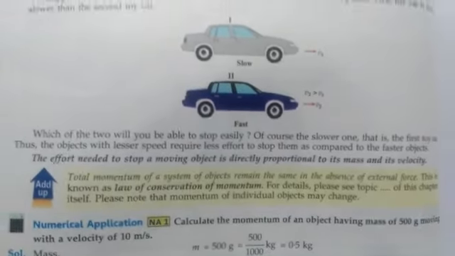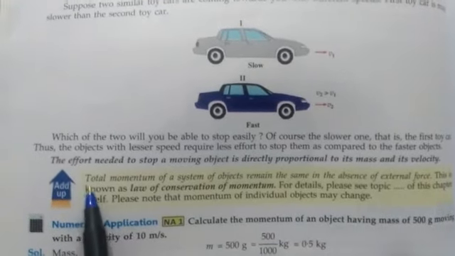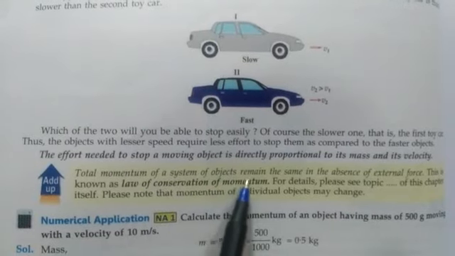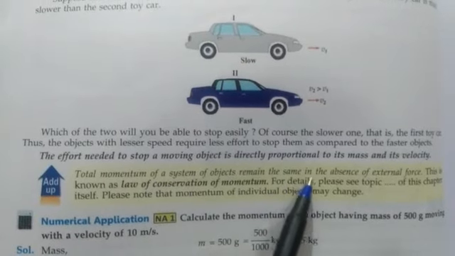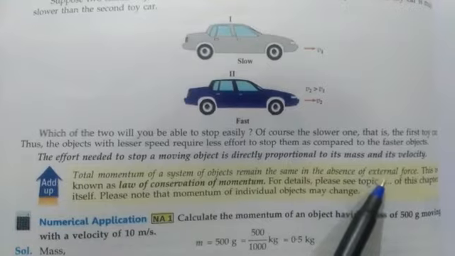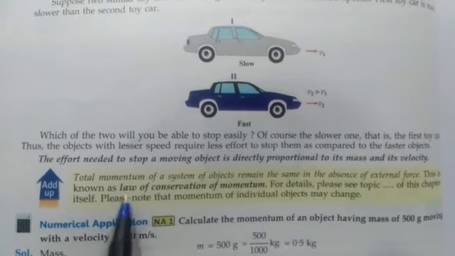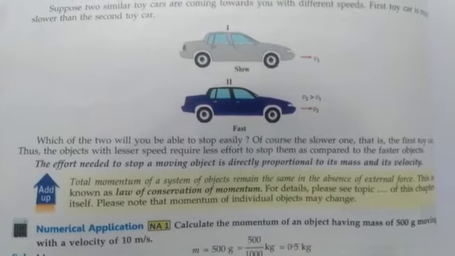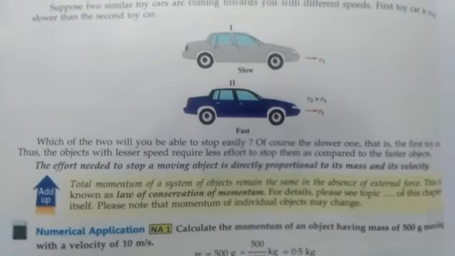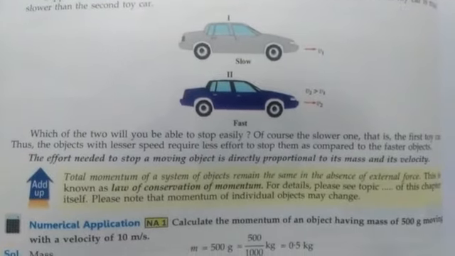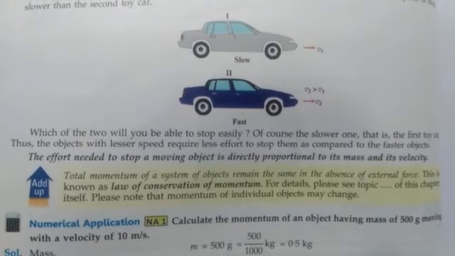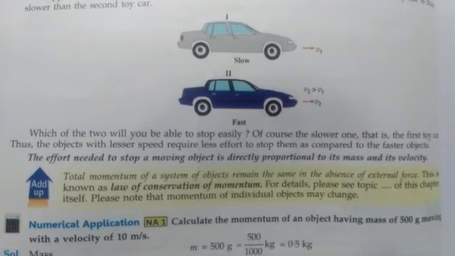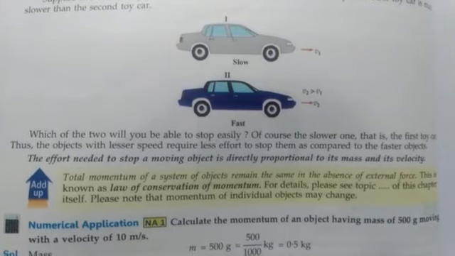And one very important thing is written here: the total momentum of a system of objects remains the same in the absence of external force. This is known as the law of conservation of momentum. Now let's discuss the second law of motion. Then we will understand how momentum changes with external force.